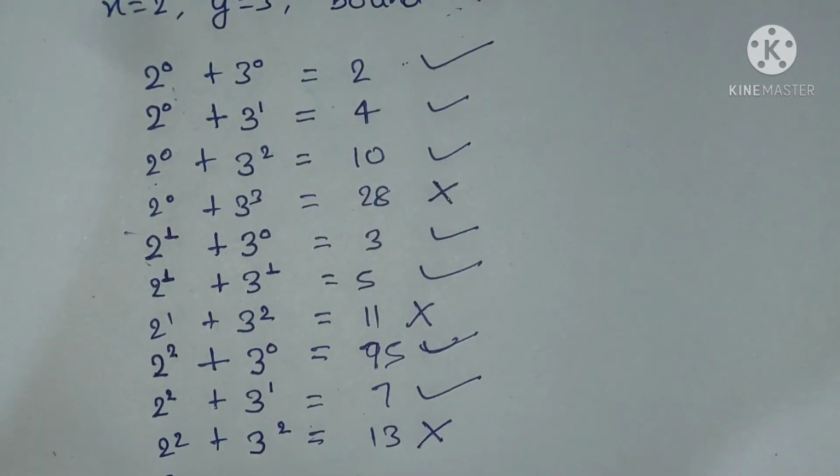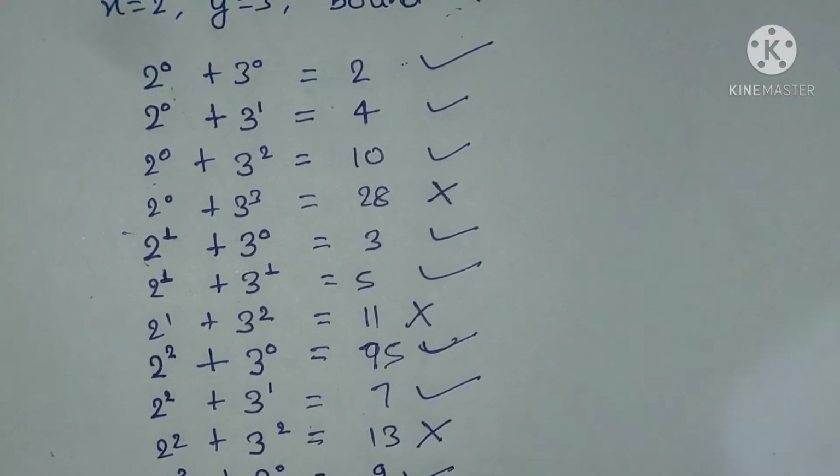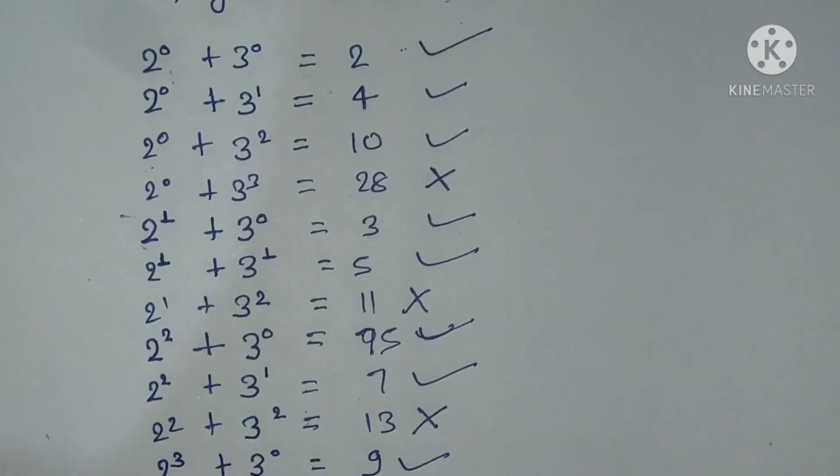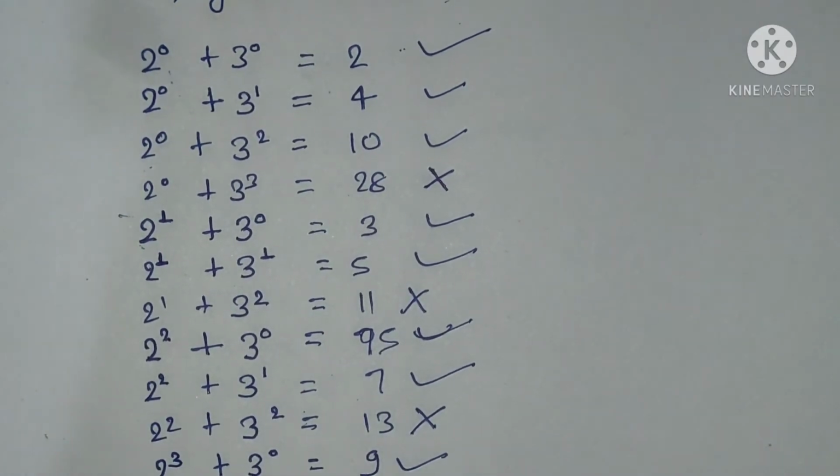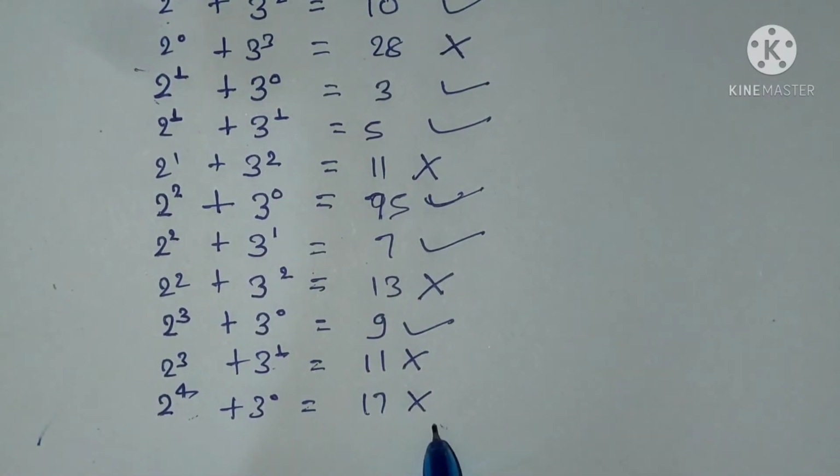So we again increment the power of 2 and start from the 0th power of 3. So 8 plus 1, 9, it is a powerful integer. That is 2 raised to power 3, and we again increase the power of 3, keeping the power of 2 the same. So 8 plus 3, 11, and it will not be a powerful integer. Then we increase the power of 2 and start from the 0th power of 3. So it will be 16 plus 1, 17, so it will not be a powerful integer, and here we end the loop.